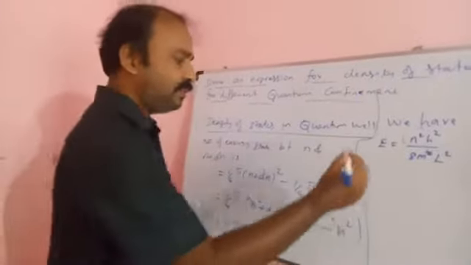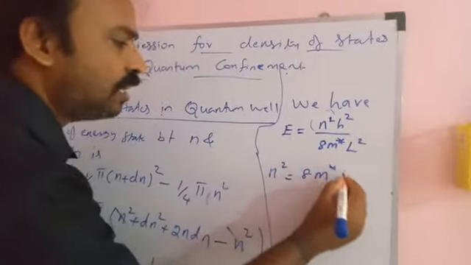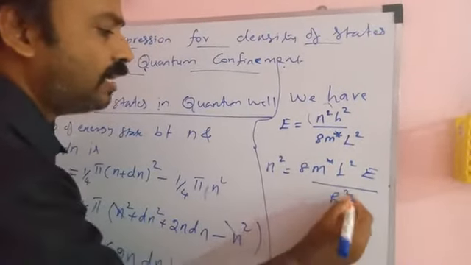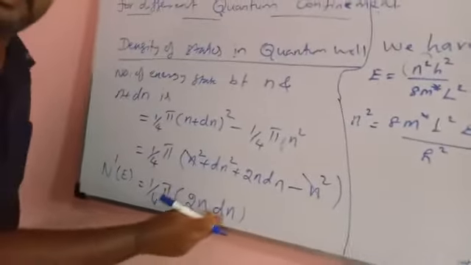So here the E value is there. Now from this, n squared is equal to 8 m star L squared E divided by h squared. So here n squared value is known, but we need n dn.